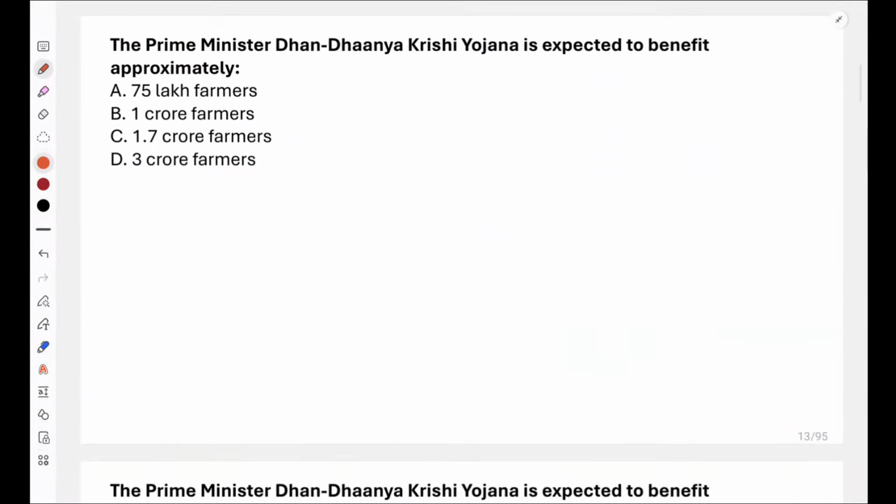Now, the Prime Minister Dhan Dhanya Krishi Yojana is expected to benefit how many farmers? 75 lakh farmers, 1 crore farmers, 1.7 crore farmers or 3 crore farmers. We know that it is based on 100 districts, right? 100 districts would be improved. Now it will benefit how many farmers? Very good everyone. So it will benefit 1.7 crore farmers.